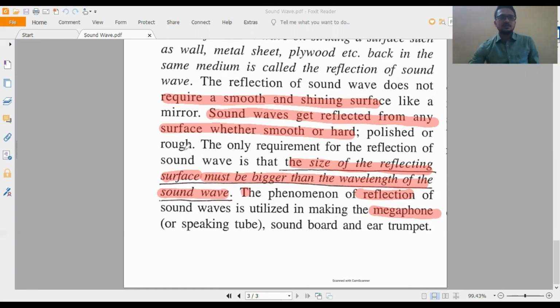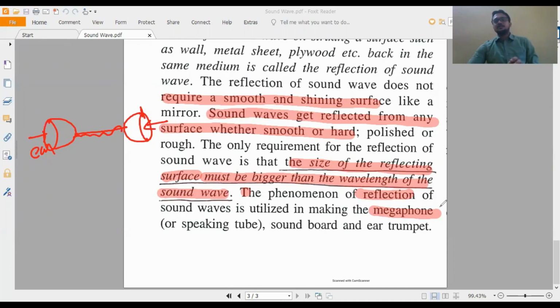One very good thing is the speaking tube. If you take a shape like this and put one string and the other side like this. Suppose one person is here, another person is here, and your ear is here, and this person is talking, then the sound wave will propagate through this medium and you can hear it. So this is a speaking tube, soundboard, ear trumpet. Many examples are there, you all can see. So this is the first part that I wanted to tell.